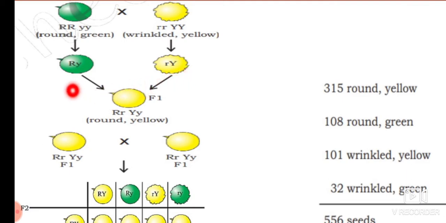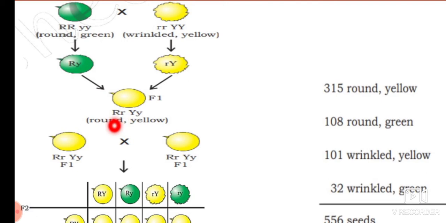When these round green and wrinkled yellow seeds are crossed, in the F1 generation all the seeds produced are round and yellow. Why? Here we have a capital R and a small r.